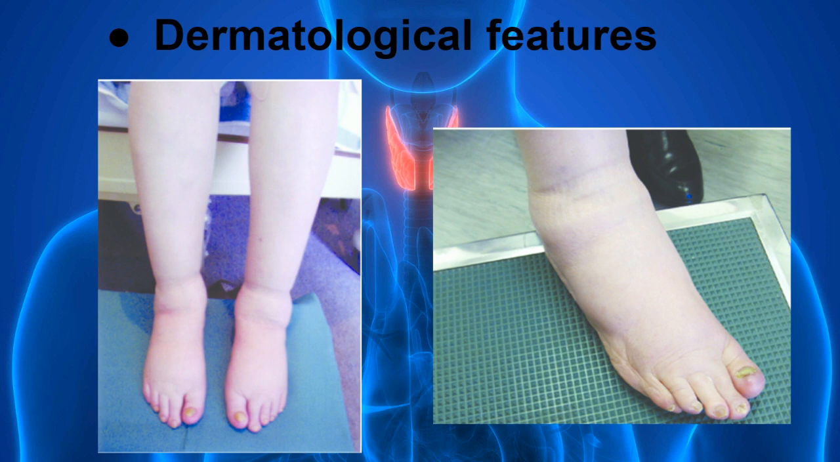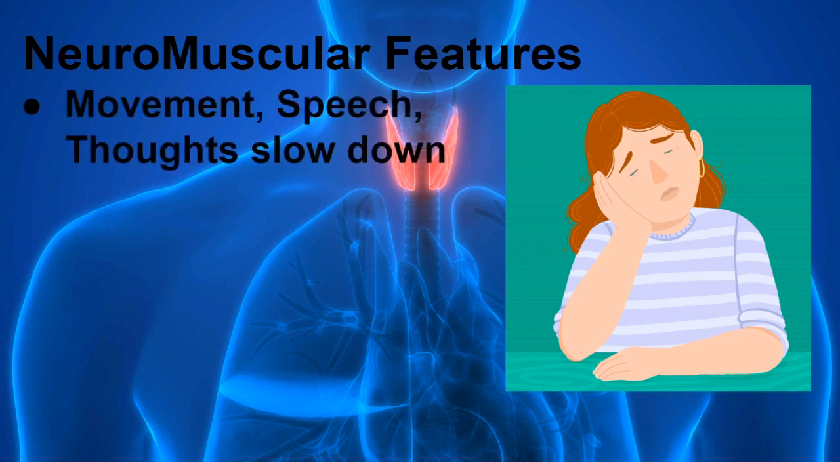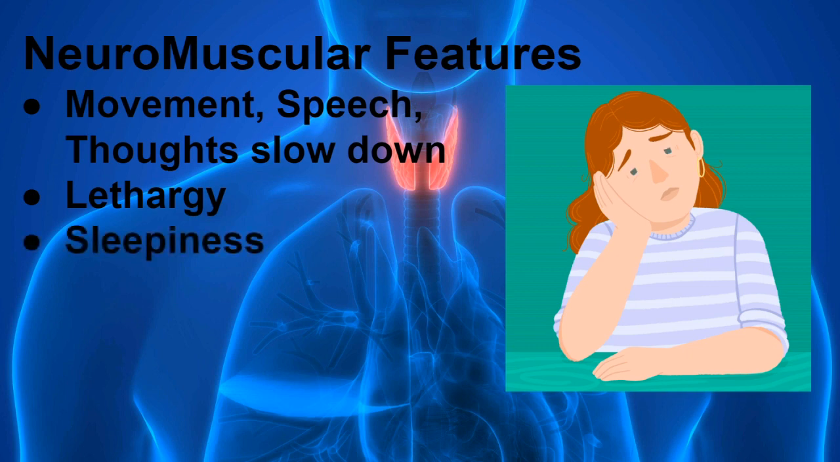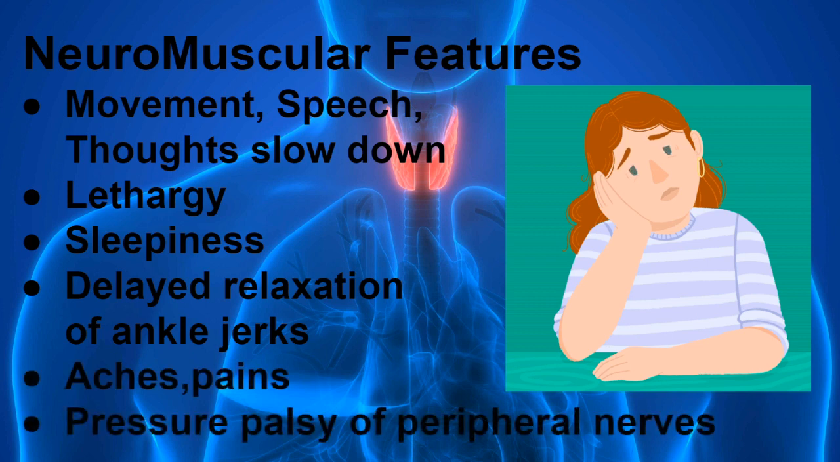Dermatological features and symptoms include dry thick skin, sparse hair, and also non-pitting edema. These symptoms are due to the infiltration by myxedematous tissue. The neuromuscular features and symptoms include slowing down of movement, speech and thoughts. The patient will always feel lethargic and sleepy. There is also delayed relaxation of the ankle jerk. Aches and pains are very common, and also pressure palsy of the peripheral nerves resulting in carpal tunnel syndrome is seen in the myxedema patient.